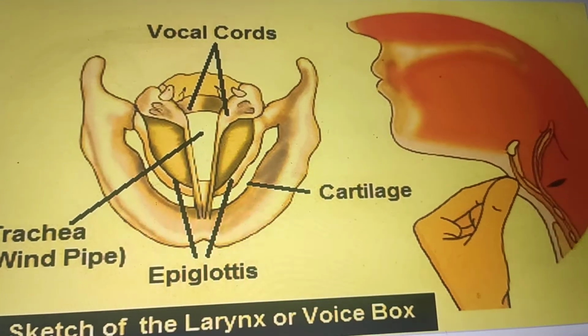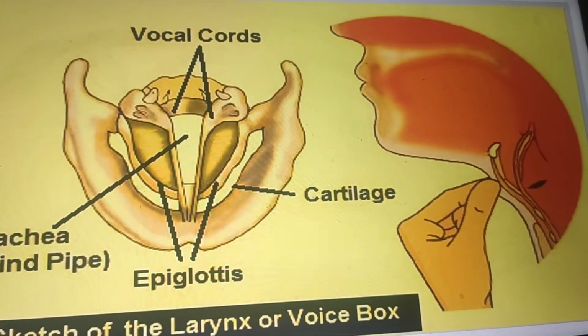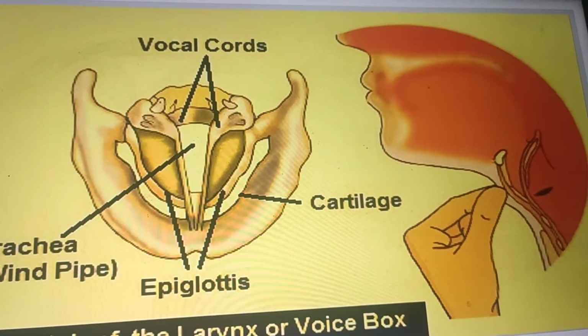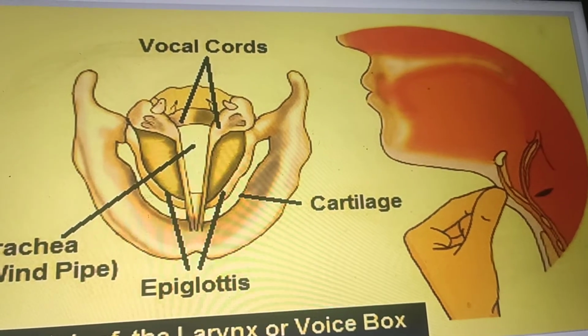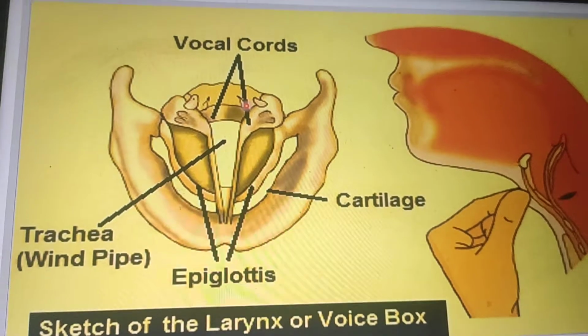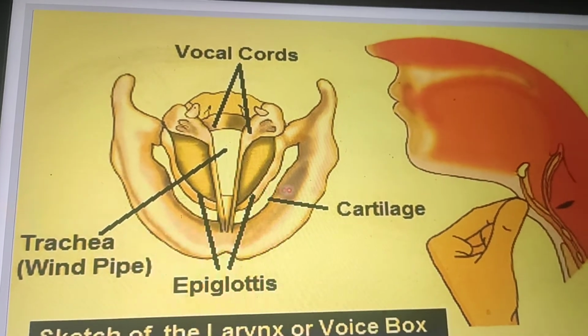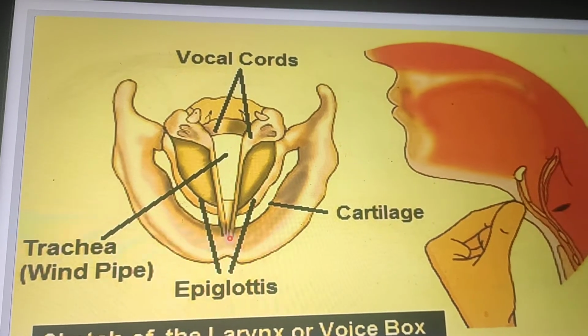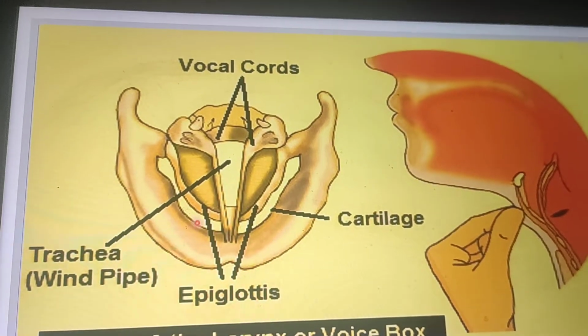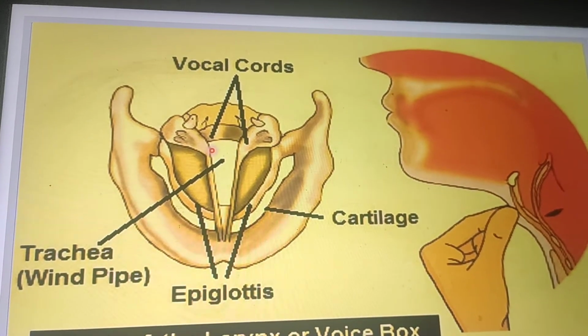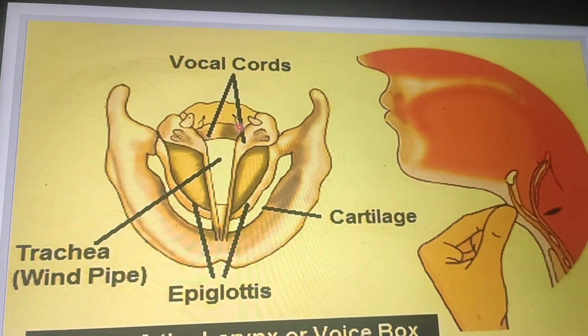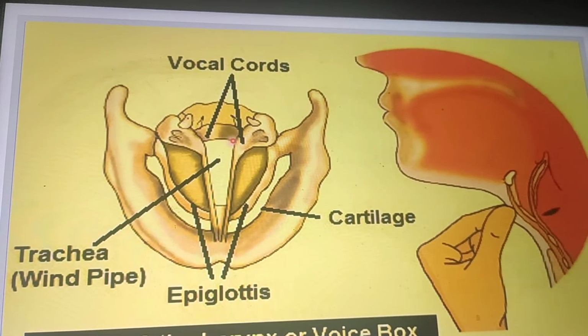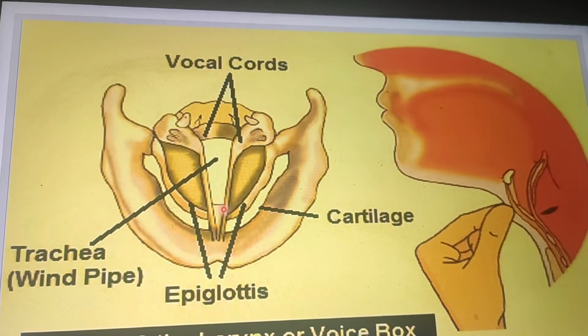Now, how is sound produced in human beings? I know this diagram looks very complicated, but I'll make it simple for you. Yeah, so what happens is, ये windpipe है. You know what is a windpipe, right? It is also known as a trachea. So इसके ऊपर, right above it, we have the voice box, and the voice box has two vocal cords.